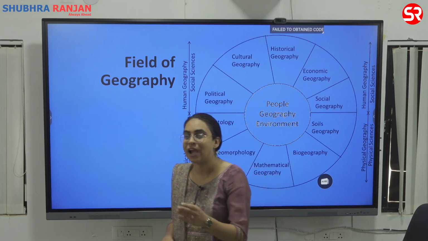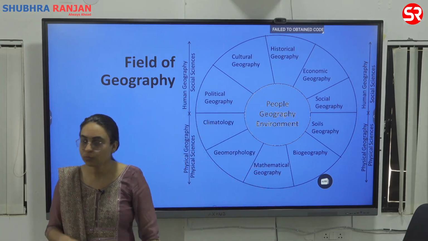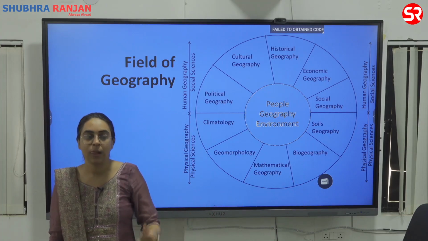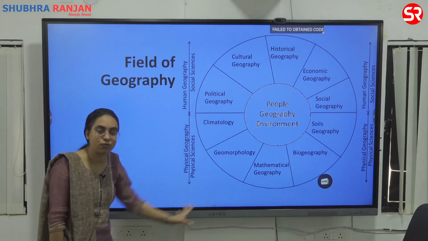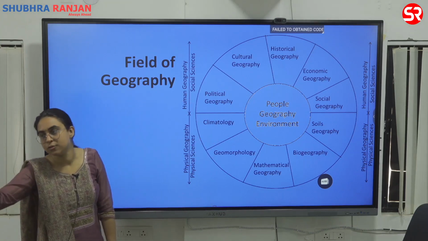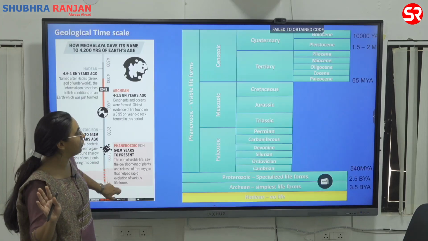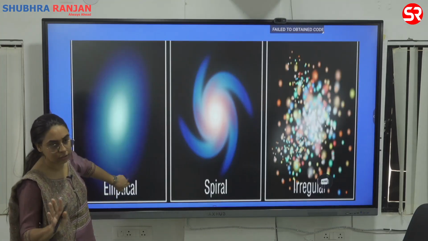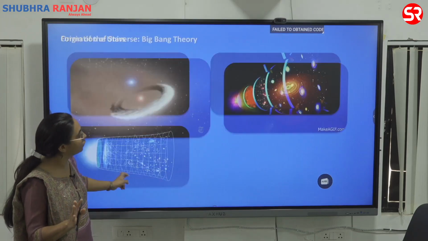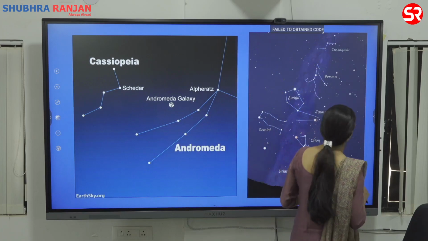For UPSC, I don't expect that from chapter 1 of class 11 they will ask question, or for your state services also, but chapter 2 is something that you will have to do. So this is the whole crux of chapter 1, that what is geography. Okay, moving on to chapter 2, we started off geological time scale, we'll do later. We've started off with the solar system. We'll start off with the first, the formation of universe. Give the heading, formation of universe.